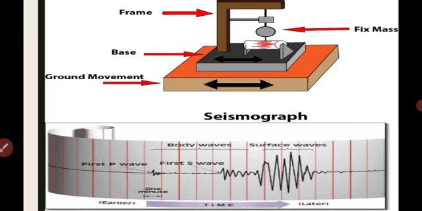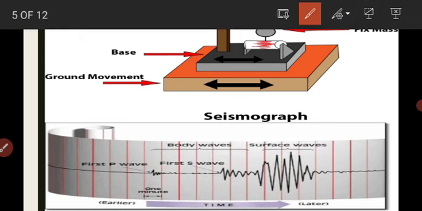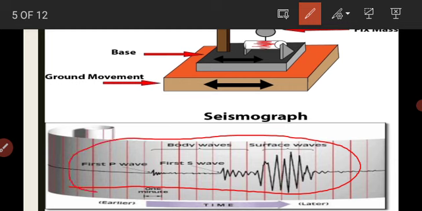The curve of earthquake waves recorded on the seismograph can be seen in the figure below. Here you can see the waves recorded by the seismograph. This one, the first, is the P wave, then the S wave. P wave and S wave are types of body waves, and this one is the surface wave.